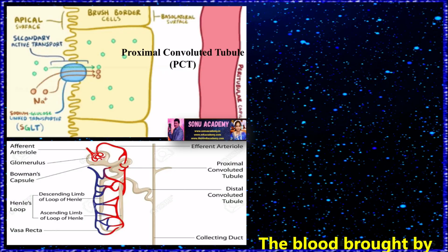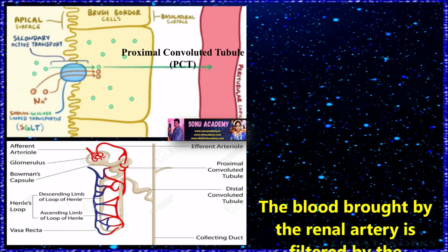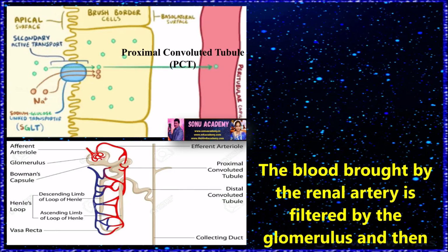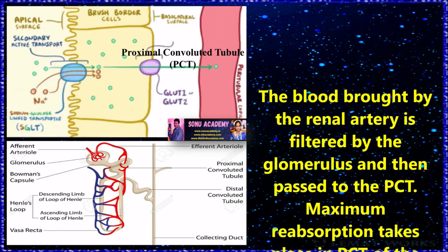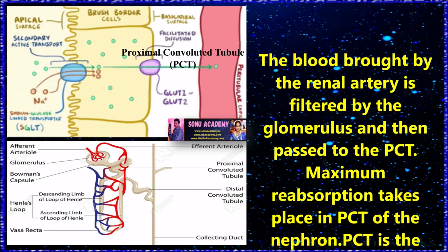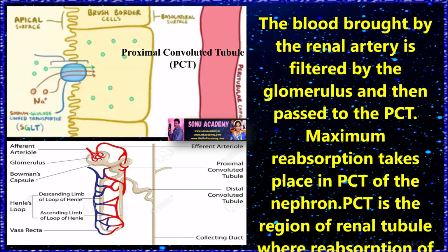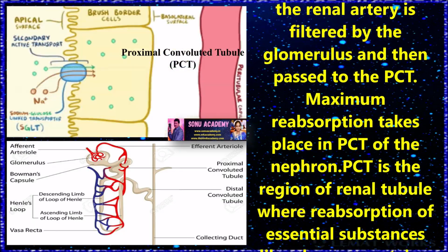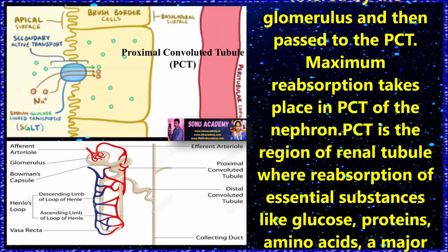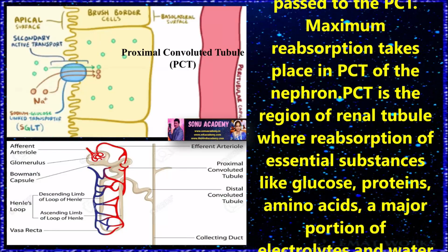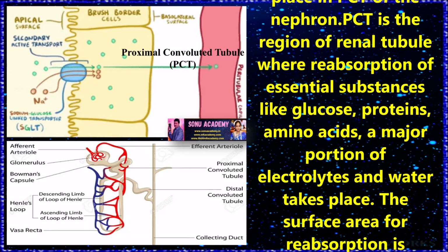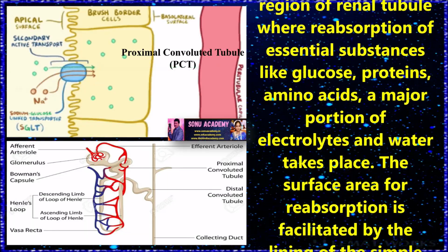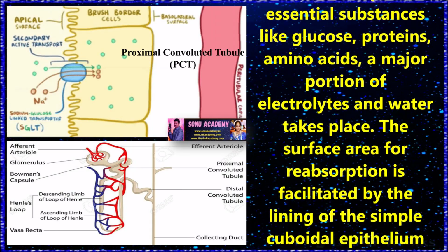Children, now let us discuss in detail about the function of proximal convoluted tubule, PCT. The blood brought by the renal artery is filtered by the glomerulus and then passed to the PCT. Maximum reabsorption takes place in PCT of the nephrons. The PCT is the region of renal tubule where reabsorption of essential substances like glucose, proteins, amino acids, a major portion of electrolytes and water takes place.